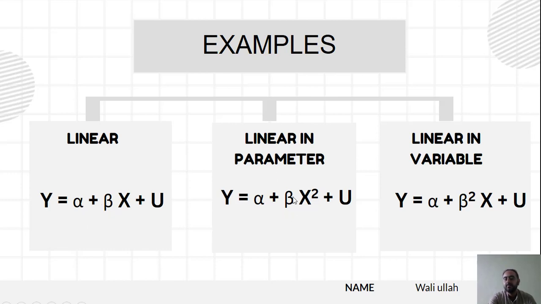While this one is linear in parameter, we can see that there is a power of square on x, while there is no power other than 1 on the parameter. So this one is linear in parameter, while the third one is linear in variable but non-linear in parameter. So in OLS we can use the first one and the second one, while we cannot use the one which is linear in variable but non-linear in parameter.